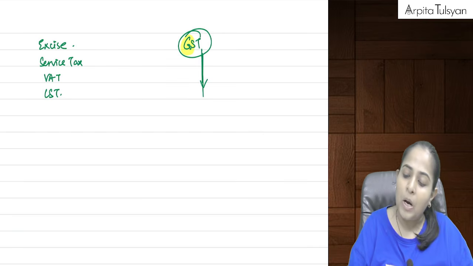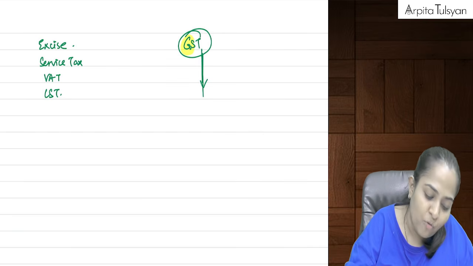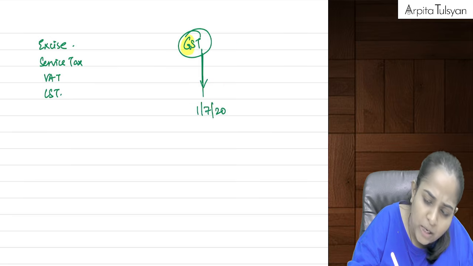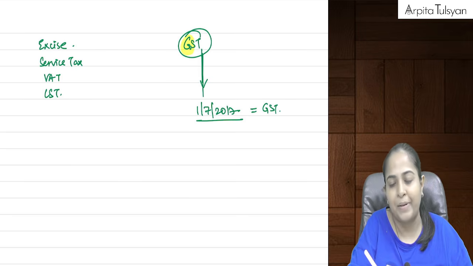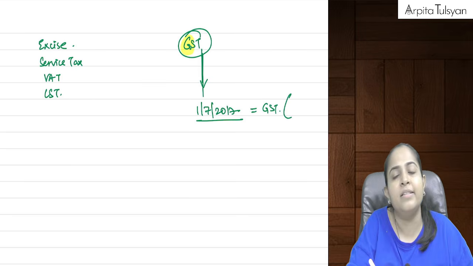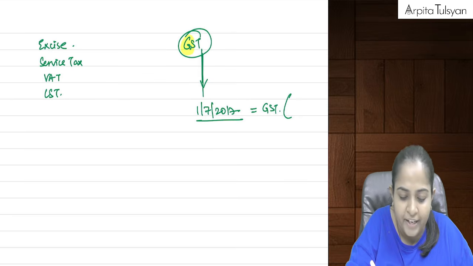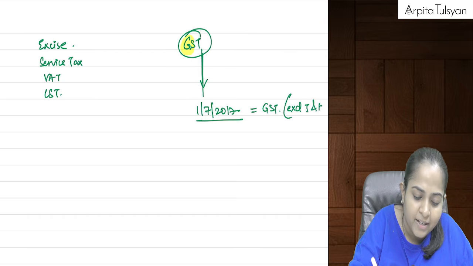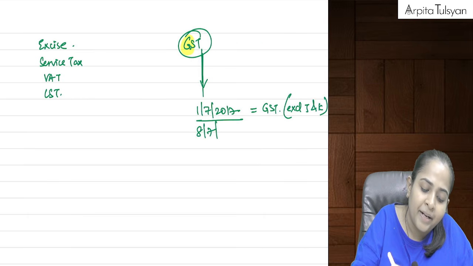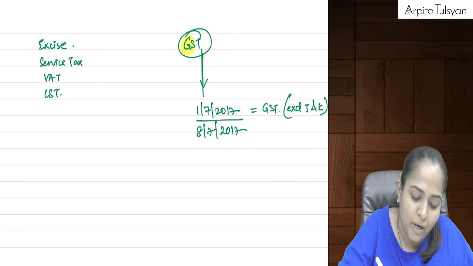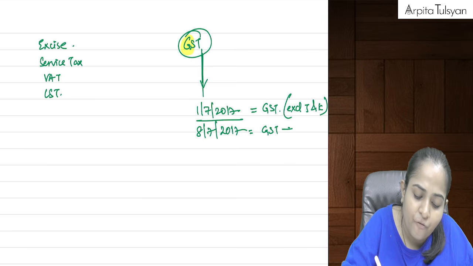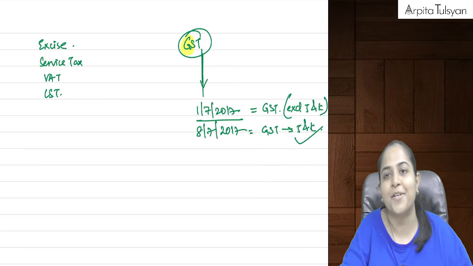Now what they did was, from 1st July 2017 your GST became applicable. From 1st July 2017 GST was applicable to whole of India excluding the state of Jammu and Kashmir. And then within a week's time, on 8th July 2017, GST was made applicable to Jammu and Kashmir also.